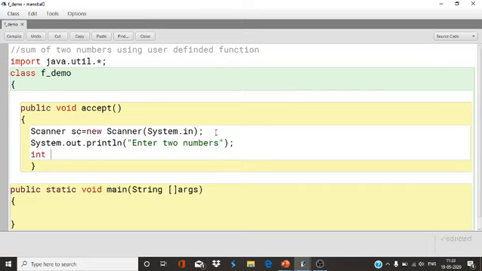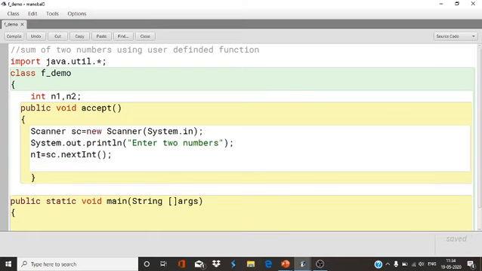So I will declare two variables, and I'm going to declare the instance variables here, int n1 and n2. n1 equals sc.nextInt, n2 equals sc.nextInt.